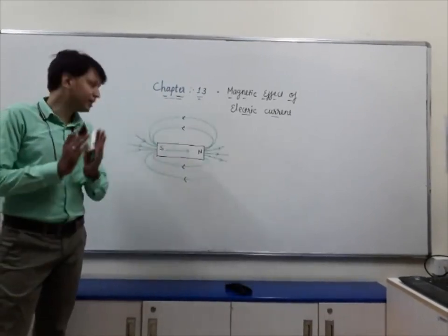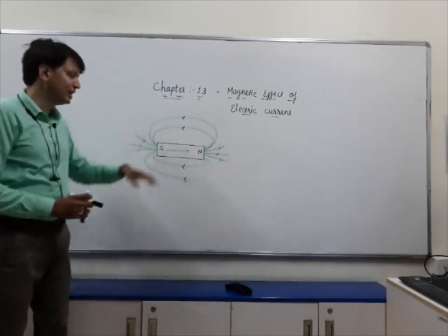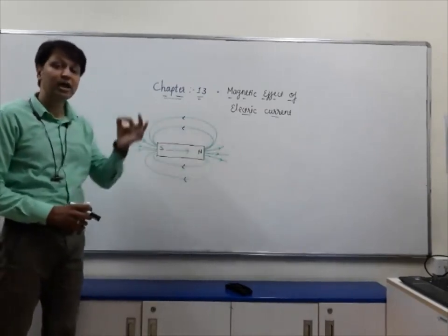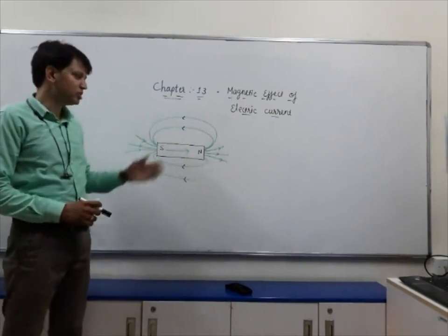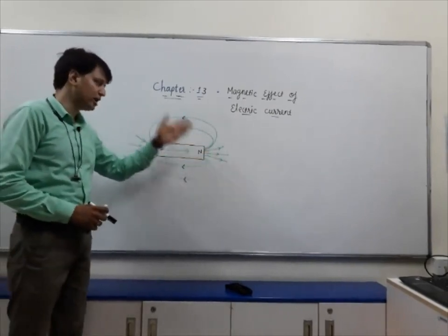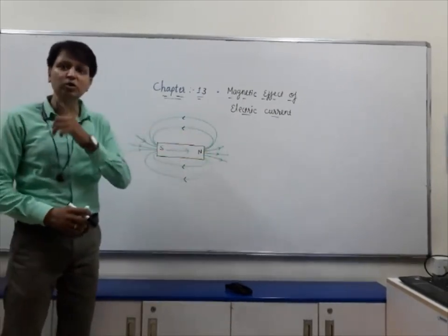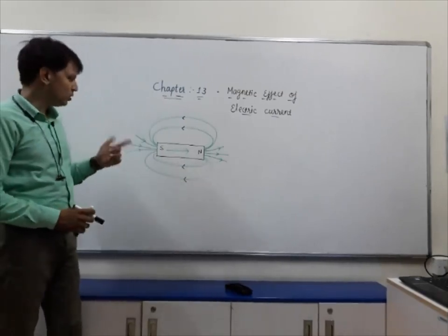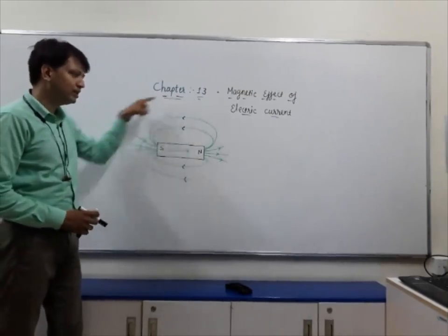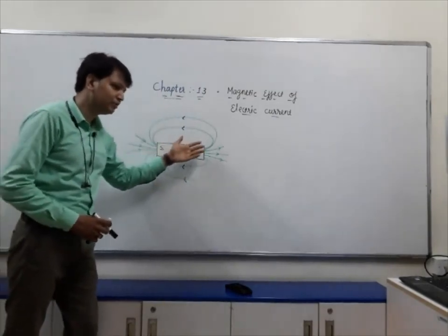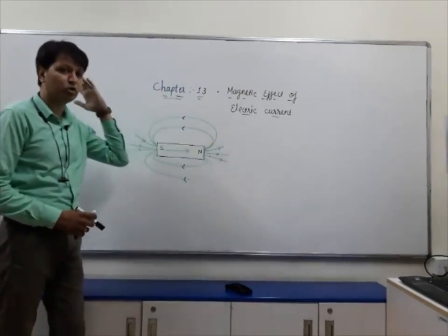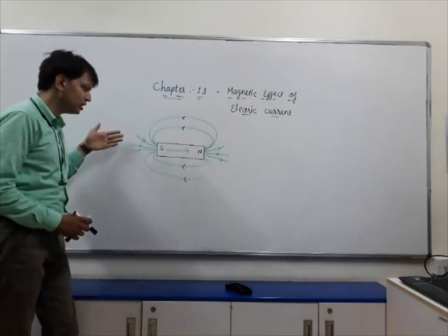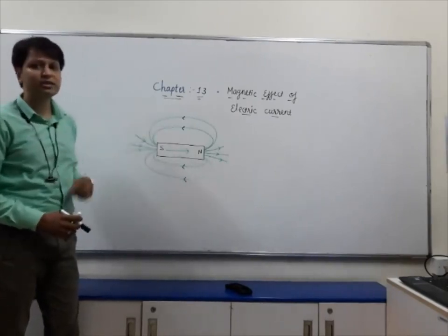So by keeping the magnetic needle at various positions, we can draw the magnetic field lines which are emerging out from north and re-entering into the south by forming closed loops. Now you can see here, outside the magnet, magnetic field lines are emerging out from the north pole, directing the direction of magnetic field, and it is again re-entering into the south.